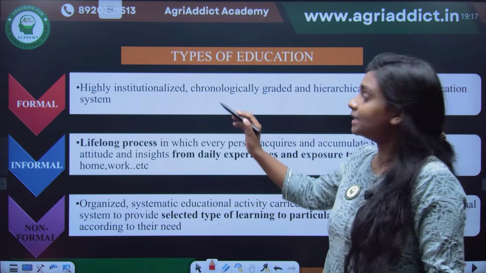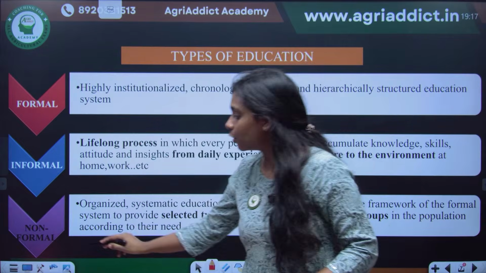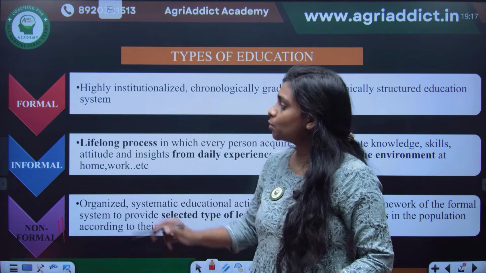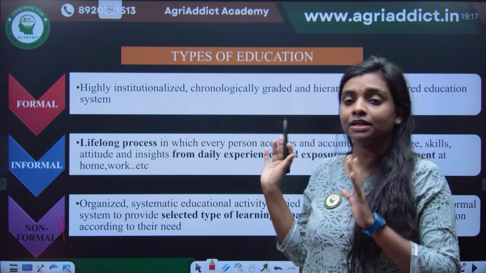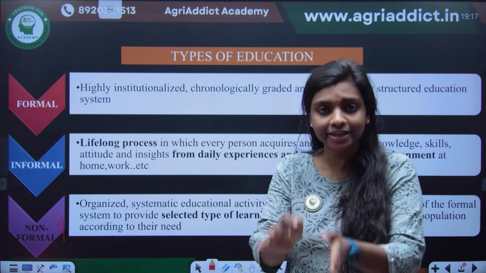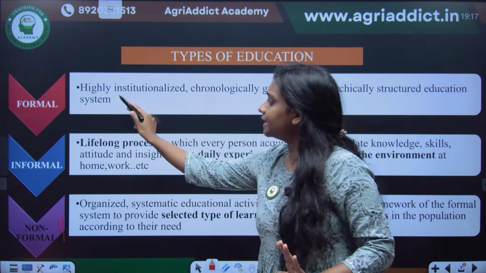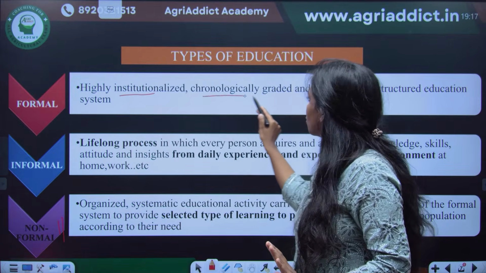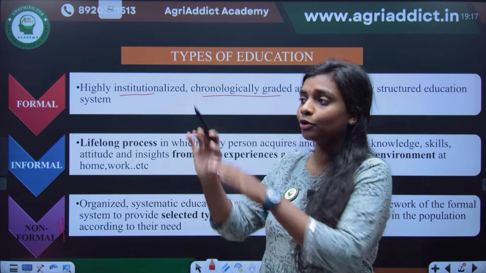And then comes the type of education. So we already told extension is a non-formal type of education. So what are formal and informal type? What is the difference? So formal type of education is the one which you are currently undergoing in your college. Okay, just think about that. That is highly institutionalized and chronologically graded. Chronologically graded means year after year according to a time schedule.